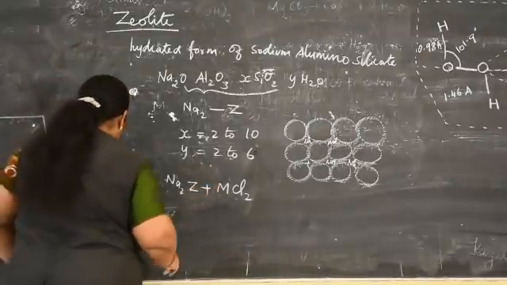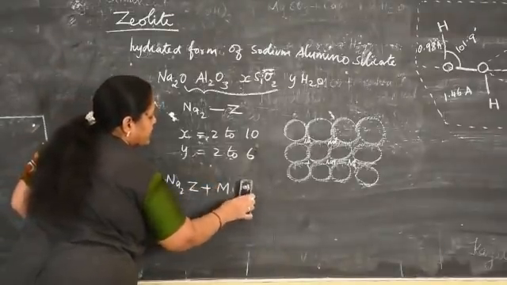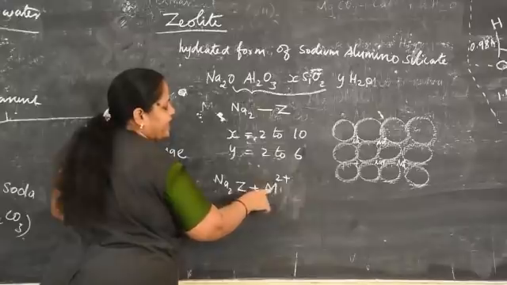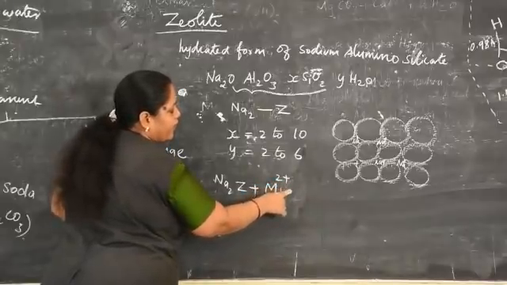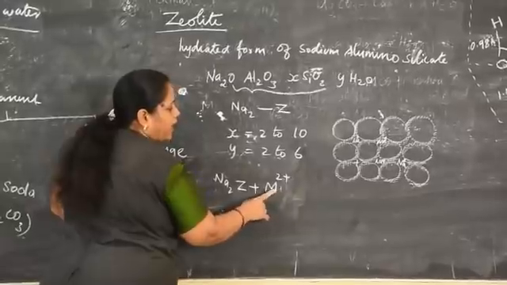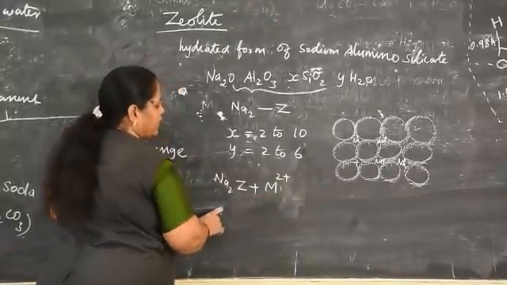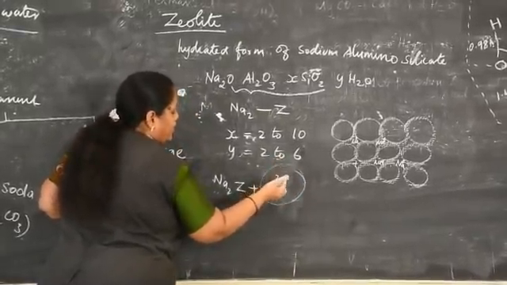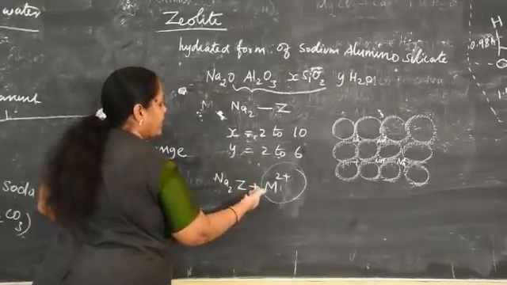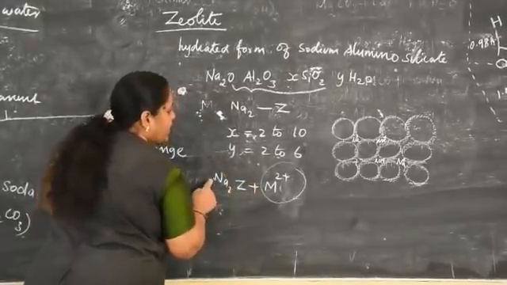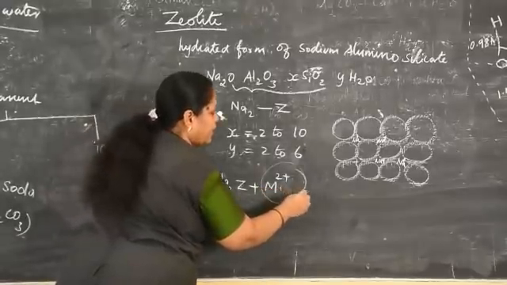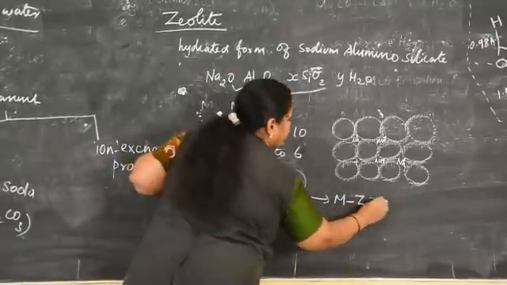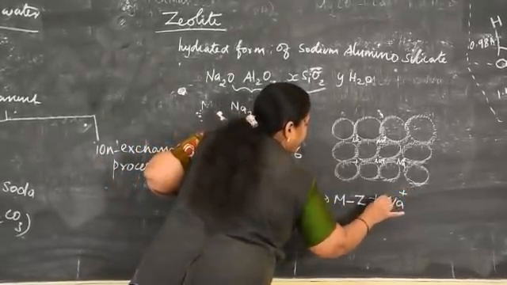So, the metal ion, I write in ionic form, the oxidation state of metal, calcium and magnesium is 2+. So, simply I write M2+, it may be calcium sulfate, calcium chloride or magnesium sulfate or magnesium chloride. When hard water containing these metal ions is poured into zeolite, what happens here means the sodium ion is replaced by this metal ion. So, we get the compound MZ and the sodium is removed from zeolite.